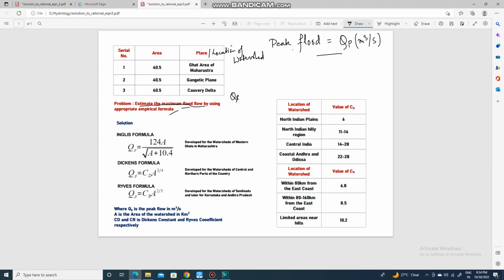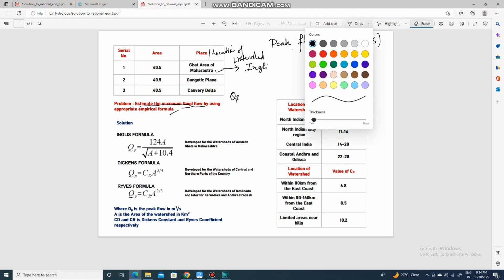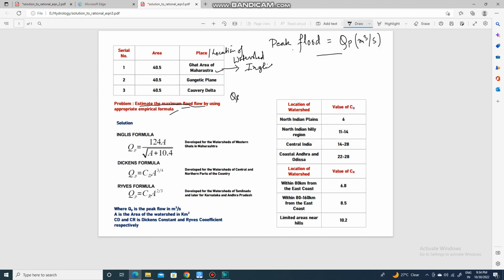The first watershed is located in Maharashtra, so for this we will use the English formula. This English formula will be used for the watershed located in the state of Maharashtra.